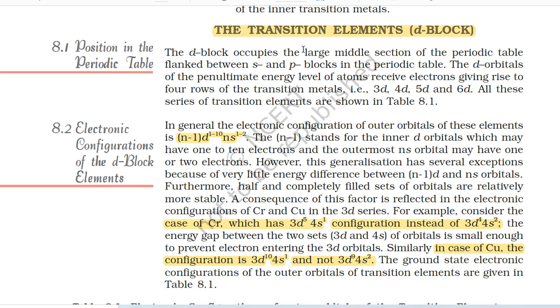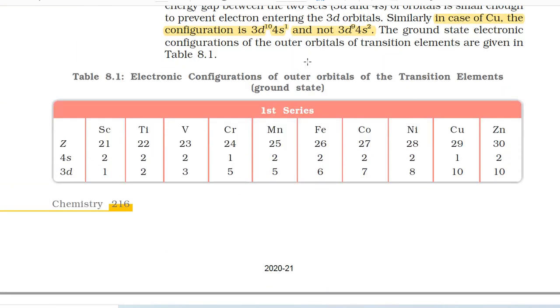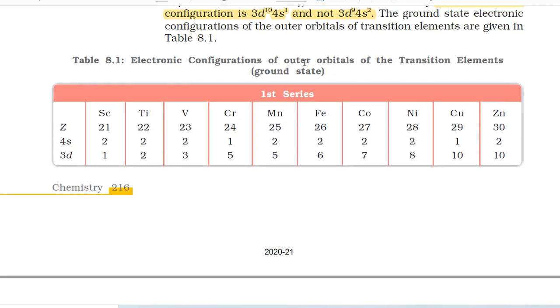The ground state electronic configurations of the outer orbitals of transition elements are given in table 8.1. Table 8.1 Electronic configurations of outer orbitals of the transition elements (ground state).